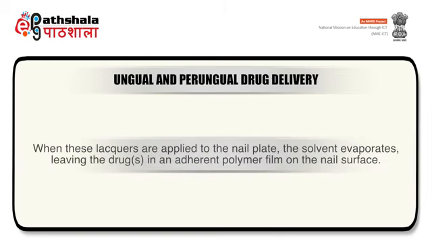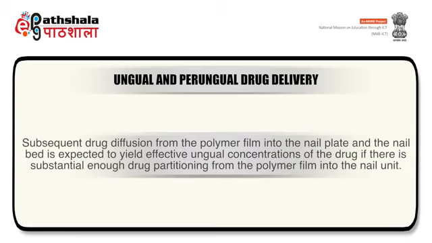When these lacquers are applied to the nail plate, the solvent evaporates, leaving the drugs in an adherent polymer film on the nail surface. Subsequent drug diffusion from the polymer film into the nail plate and the nail bed is expected to yield effective ungual concentrations of the drug if there is substantial enough drug partitioning from the polymer film into the nail unit.